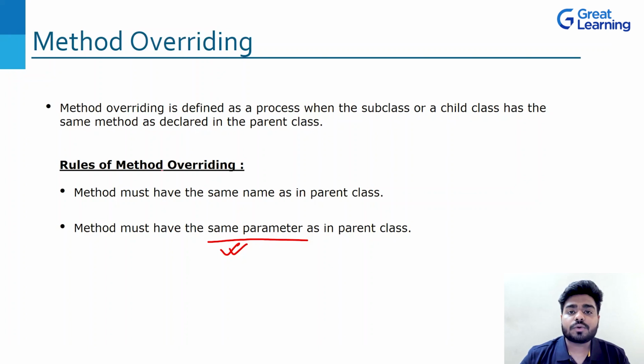But in overriding, what is there? There are two classes. One is parent, one is subclass. And in both the classes, we have same method name with same parameter. These rules you need to understand before analyzing what is polymorphism, right?